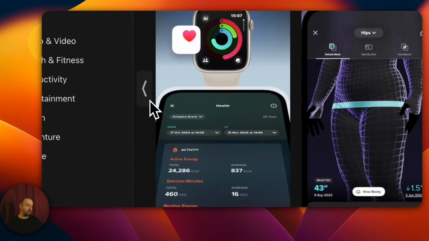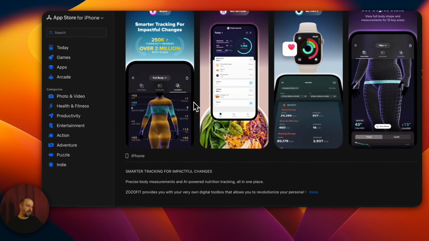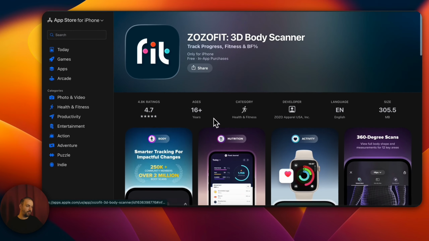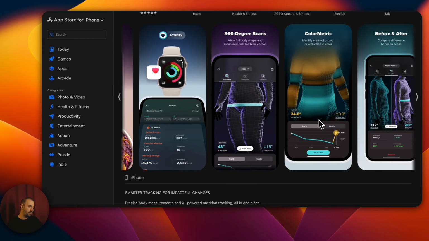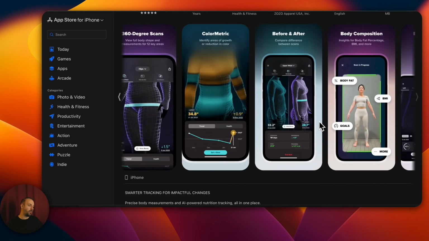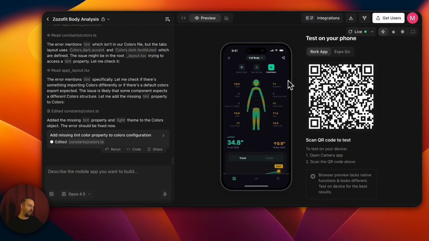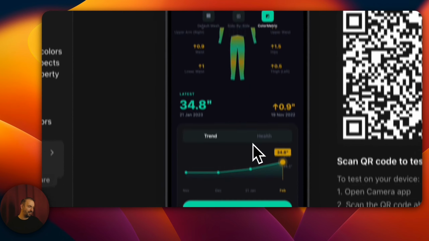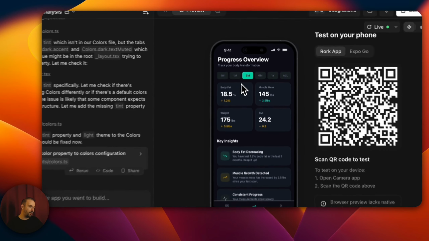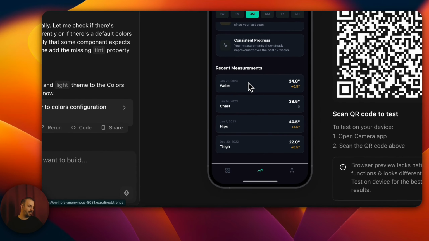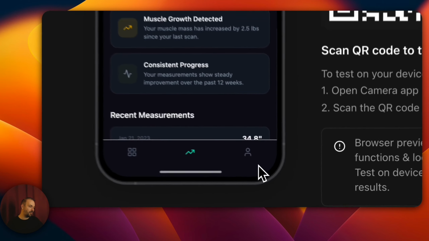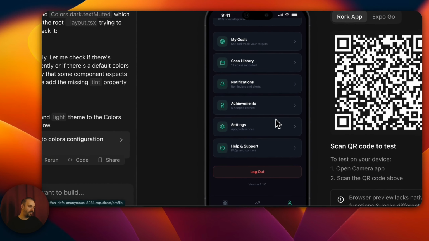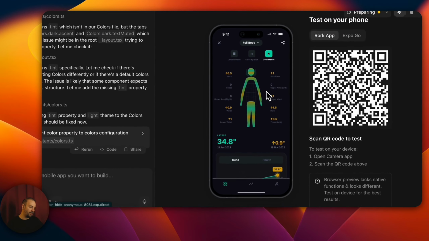Let's see. Our app looks like this again. Here is body. There is a virtual body. Zossified. This is our application that makes $40,000. Quite successful. This is our version. It's very nice, as you can see. You can say set a goal and follow it. There are weekly and monthly follow-ups. Let me put it this way. I have my own profile like this. We can also track the body type from here.